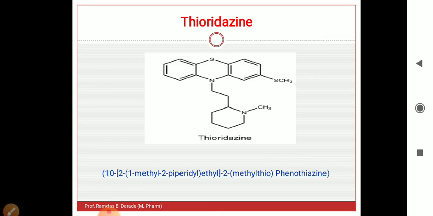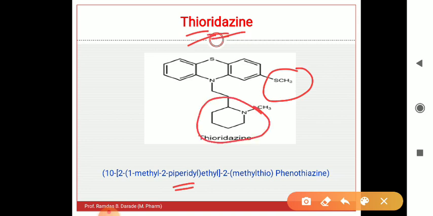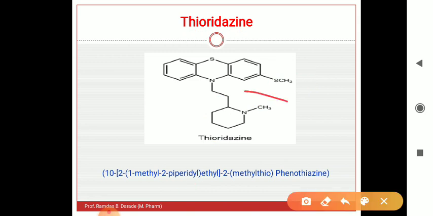Then the structure of thioridazine. Thio means a sulfur atom is there at second position. Ridazine, because it contains the piperidine ring system. This is a piperidine ring, therefore the word is ridazine. So at the 10th position there is attachment of a piperidine ring. The piperidine ring is attached at this position. The name of the structure is thioridazine.